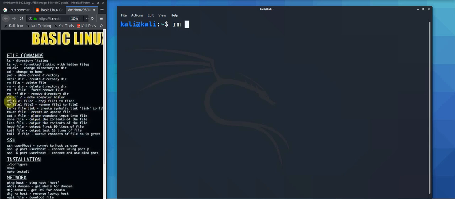So it says here, don't ever do this. It says here, remove -rf, so remove recursively force, root folder. Basically it says here, make your computer faster. Don't ever do that. You'll be installing a new version of Kali and you won't know what happened. So if you do that and press enter, you're an idiot. Don't do it. Don't even pretend to do it. You'll be in a world of pain. There'll be a fresh install of Kali Linux.